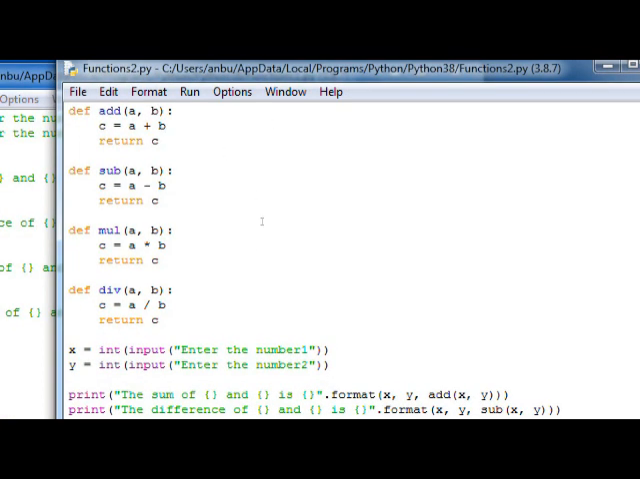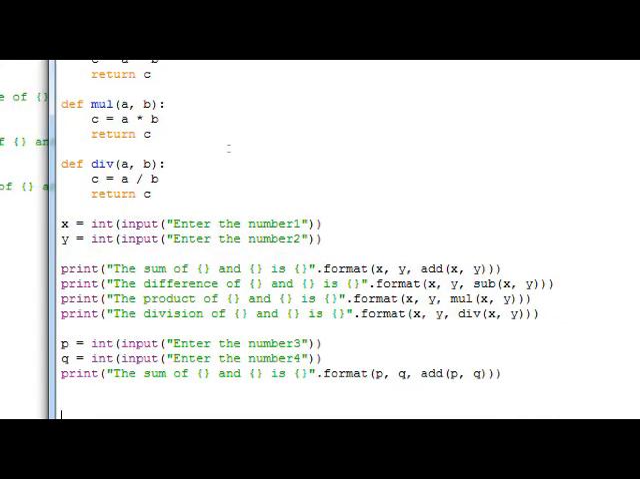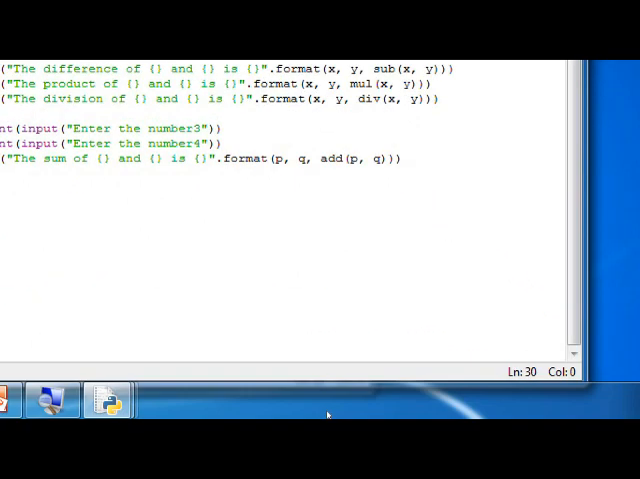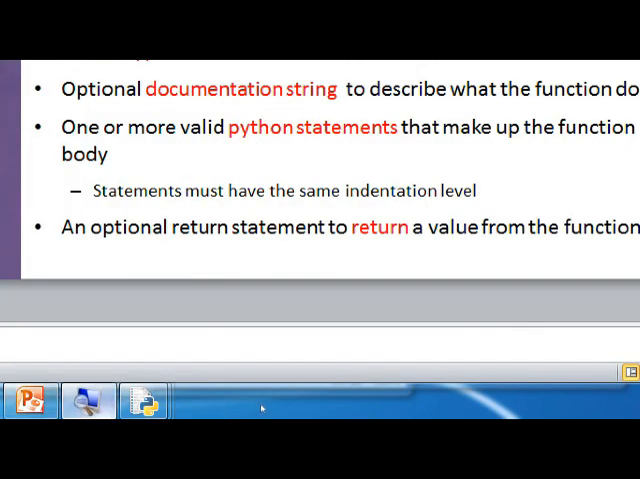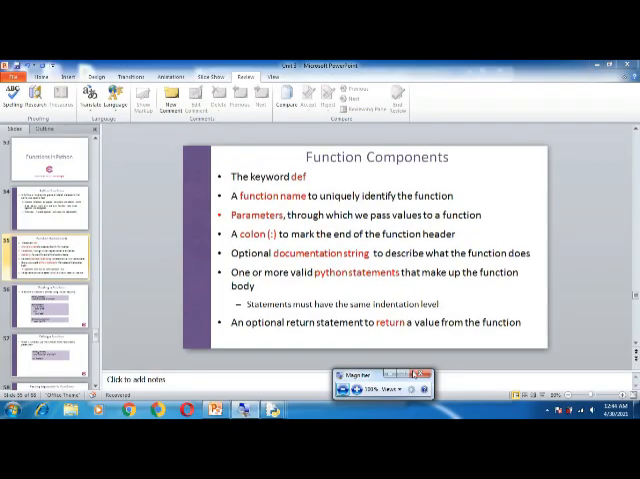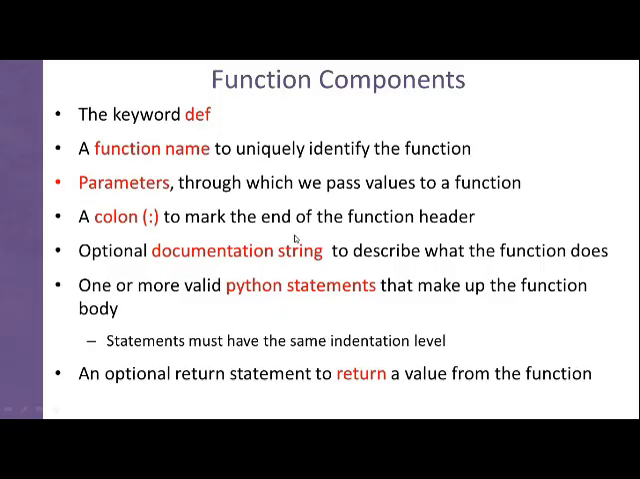We can organize our program. We can also achieve code reusability. So with this demonstration, let me now switch over to the presentation to discuss further the different components of a function.